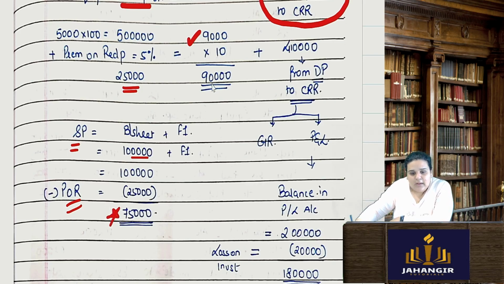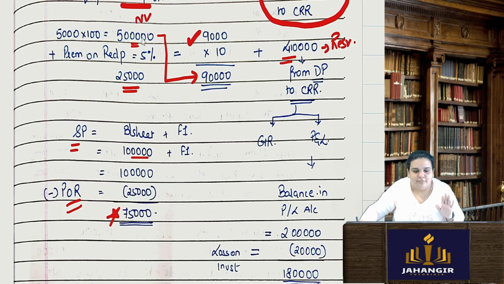Out of this 5 lakhs, I am having a fresh issue of 90,000. So basically, I need 4,10,000 from my reserves. Always compare the nominal value of preference share capital to be redeemed with the nominal value of the fresh issue. Fresh issue is at par. So when I compare them, I come to know that 4,10,000 is less. That means 4,10,000 I am using from my reserves.